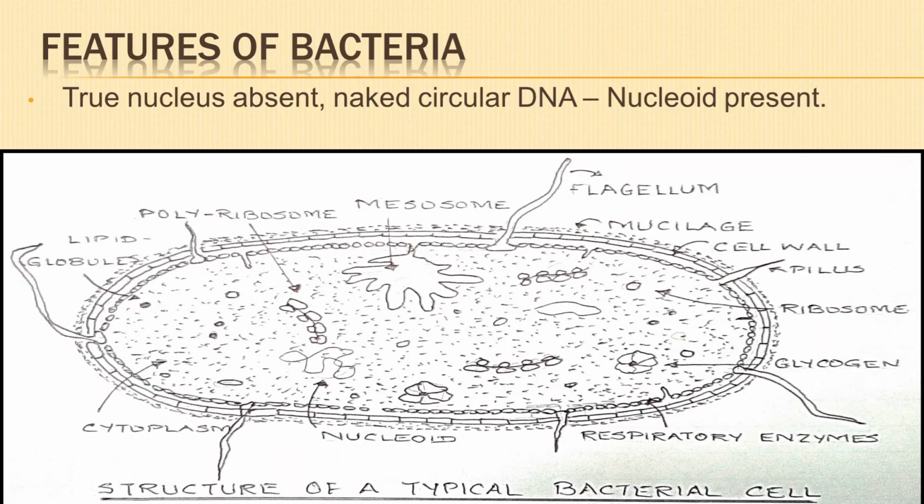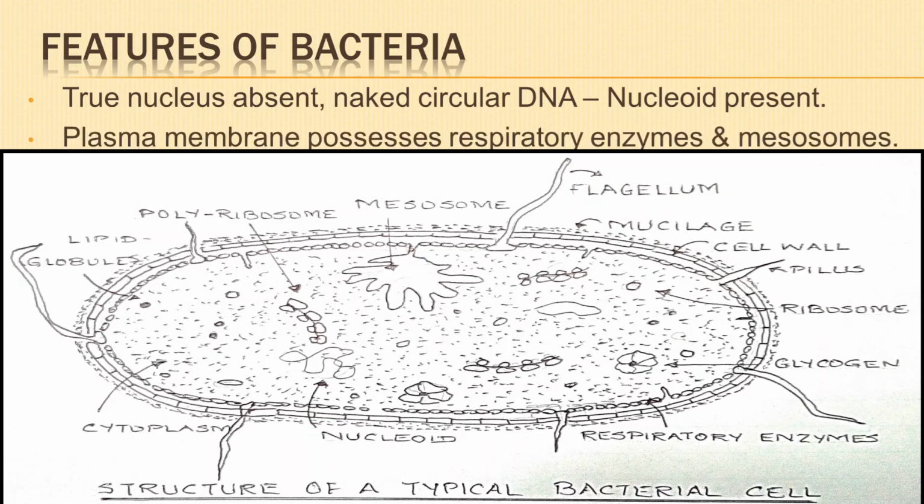This is the genetic material of the chromosomes of living cell. It is also known as bacterial chromosomes. Plasma membrane possesses respiratory enzymes and may give rise to infoldings called mesosomes. They help in the formation of cell wall, DNA replication, and also in respiration. You can clearly see the various parts of bacterial cell in the diagram below.